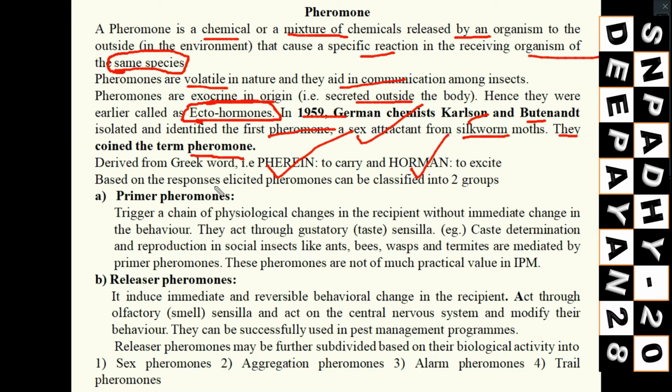Then, based on the responses elicited, based on how the other organism is receiving the hormone that one organism has secreted, it is again classified into two groups. One is primer pheromone, another one is releaser pheromone. Suppose two organisms are there.